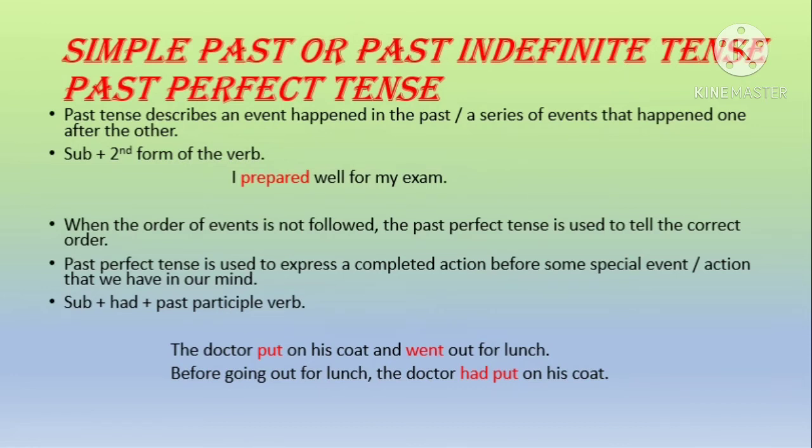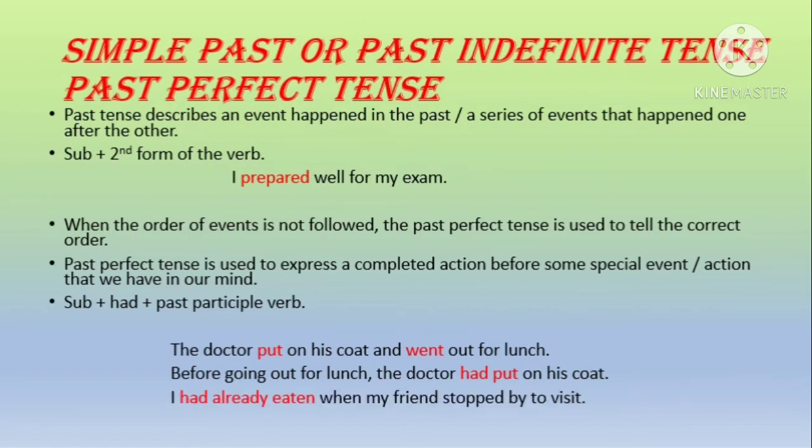You use a past participle verb for the first action. Before going out for lunch, the doctor had put on his coat. You can also write this as, the doctor had put on his coat before he went out for lunch. So for the first action, you have to use the past perfect form.